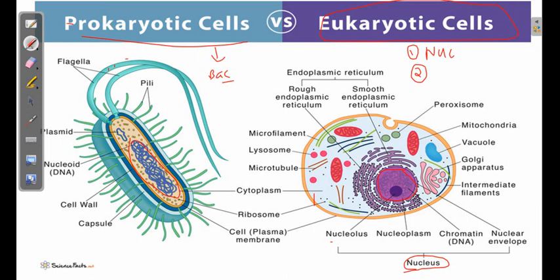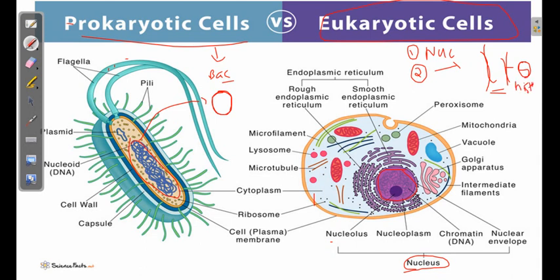The second difference is that in a eukaryotic cell, the chromosomes are generally linear, something like this. In the prokaryotic cell, it is circular, something like that. So it's a circular one, and it's a linear one. Another difference is that in a eukaryotic cell, the DNA is wrapped around a protein called histone protein.